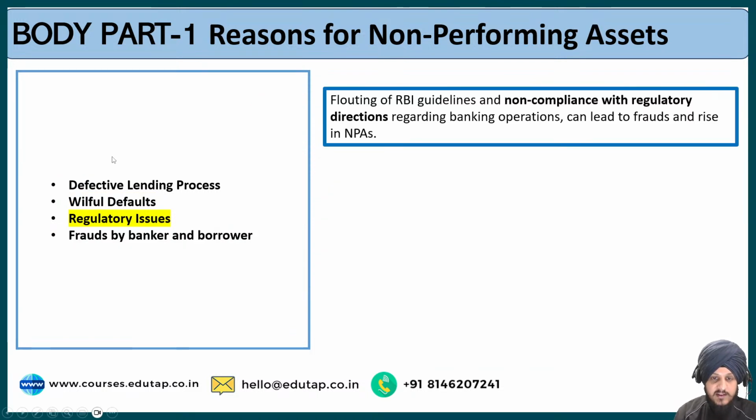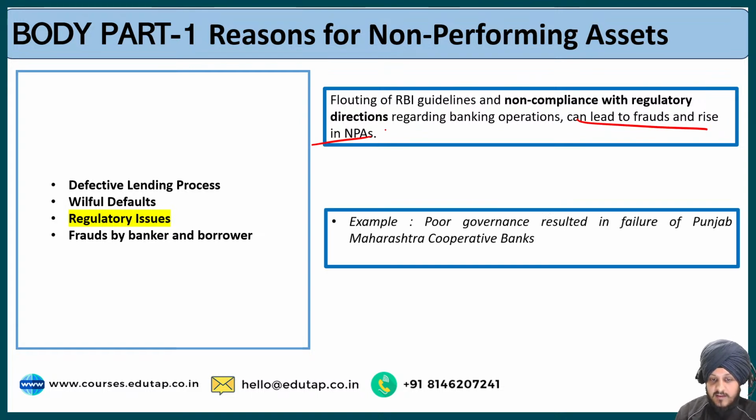The third is regarding the regulatory issues. So the flouting of RBI guidelines and non-compliance with the regulatory directions regarding banking operations can lead to frauds and the rise in the NPAs. So for example, the poor governance related to the failure of Punjab Maharashtra cooperative banks. So this is another issue regarding the reason behind the non-performing assets.